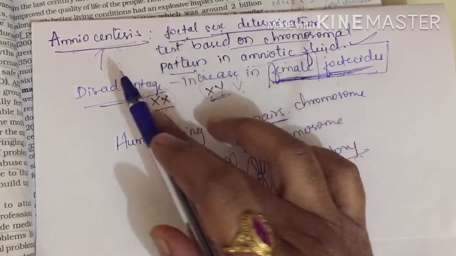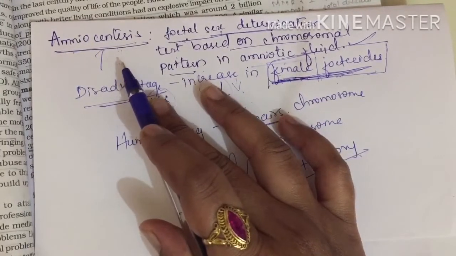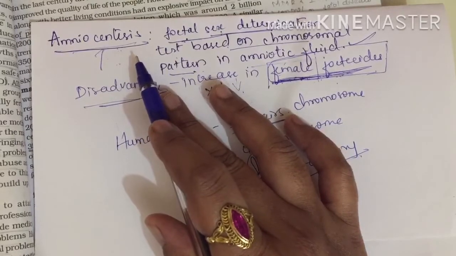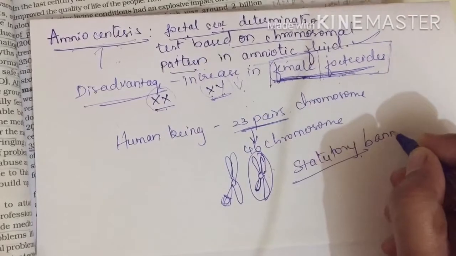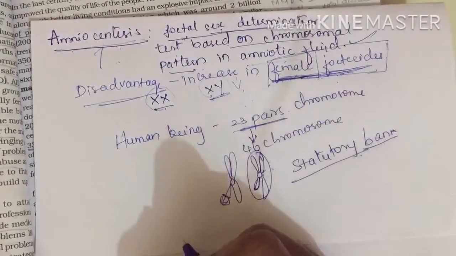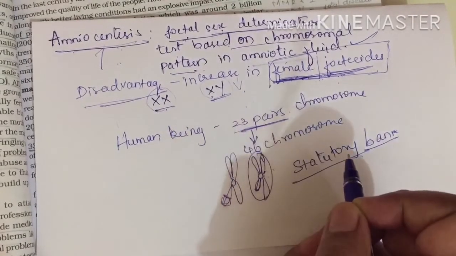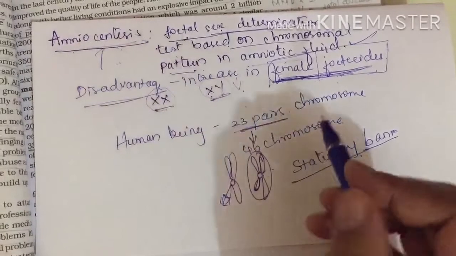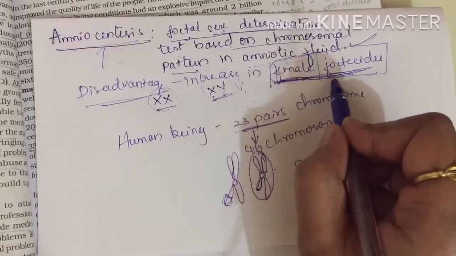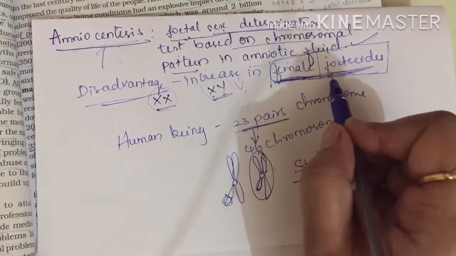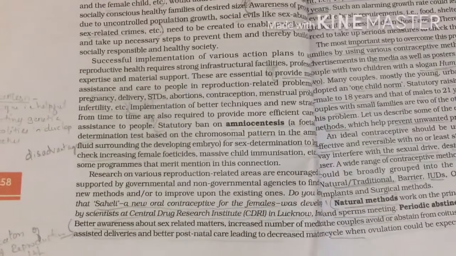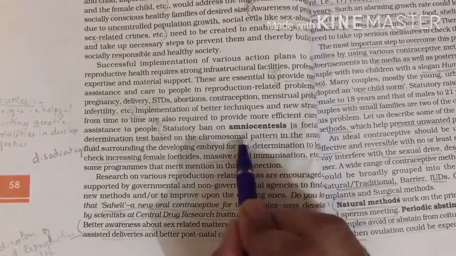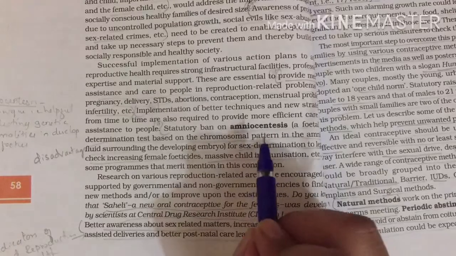So amniocentesis is helpful in one way, but people are utilizing it in another way. That's why it has been given a statutory ban by the Indian government. Okay, in riskier cases, this can be performed, not for knowing the sex determination, so that it does not increase female feticides. So amniocentesis is very important. Please know about that; you have it in your textbook somewhere here. Okay, this is about amniocentesis, right?